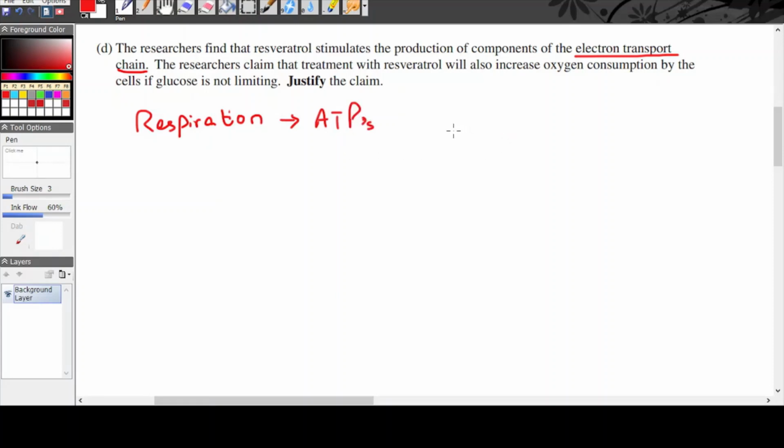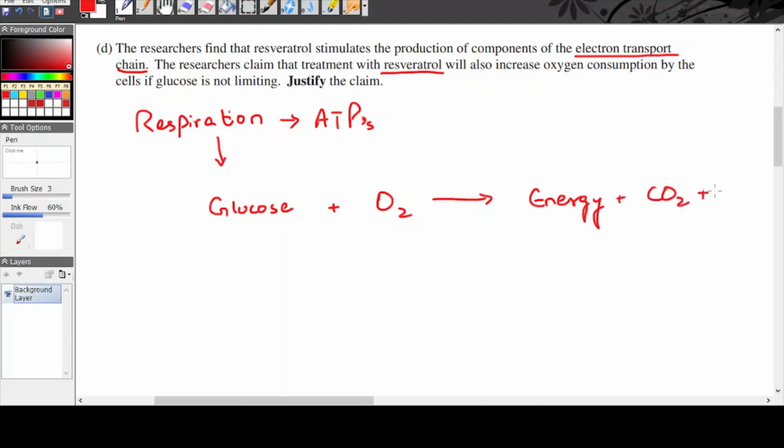Now, the electron transport chain involves the transfer of electrons. And since resveratrol is supposed to stimulate the electron transport chain, this means that more electrons are going to be transferred. As you might already know, the process of respiration involves glucose and oxygen molecules and their conversion into energy, carbon dioxide, and water molecules. So if the rate of respiration is increasing by increasing the rate of the electron transport chain, then obviously the amount of oxygen you will need and the amount of glucose you will need will also increase.